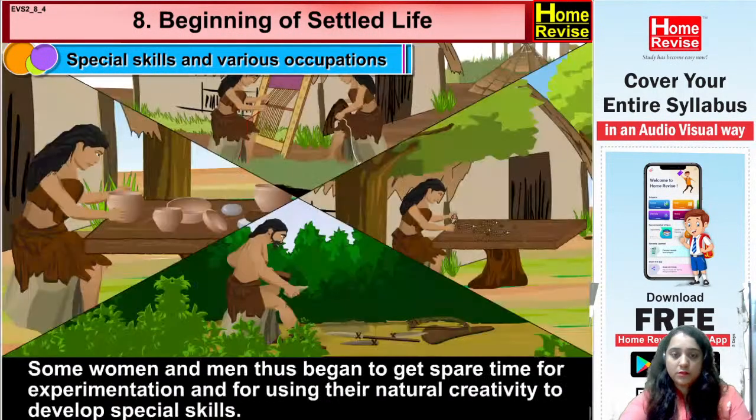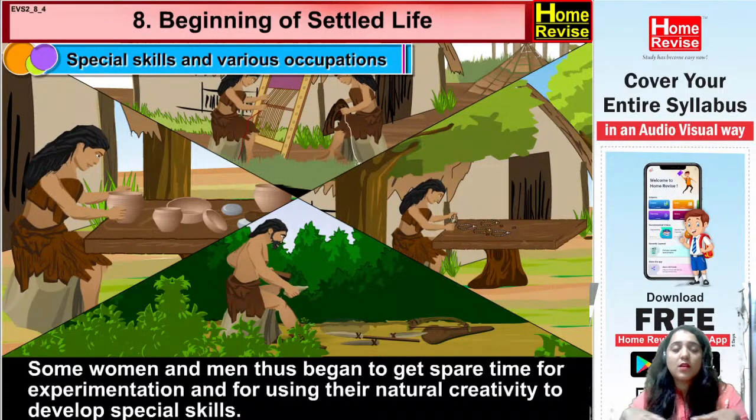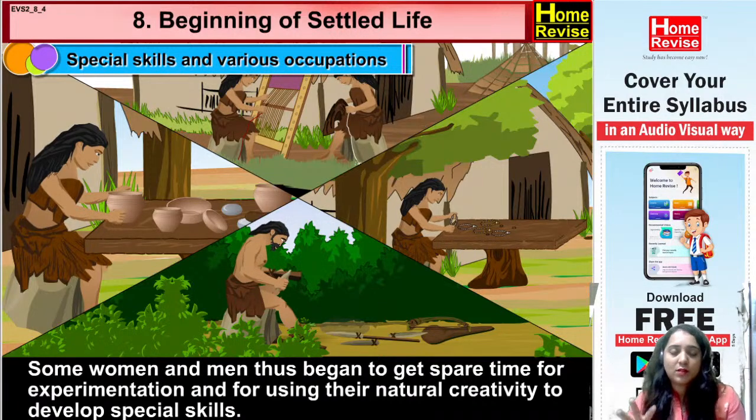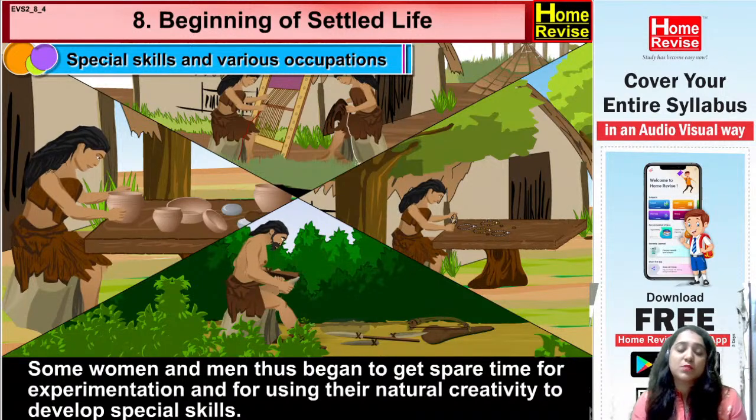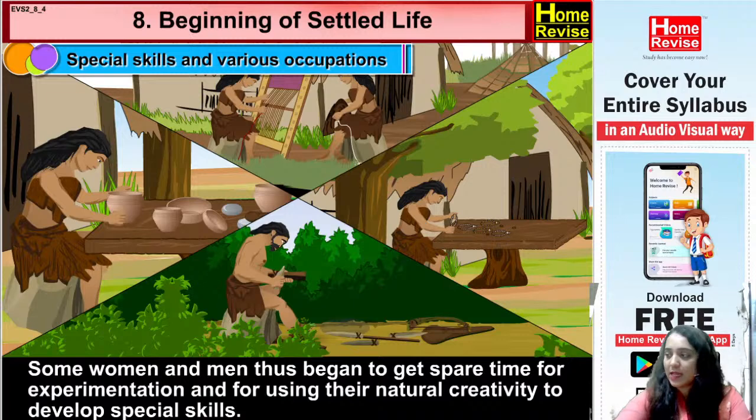Some women and men thus began to get spare time for experimentation and for using their natural creativity to develop special skills. Yes, so now as they were having spare time, in spite of thinking about hunting and gathering of things, what they started was experimenting with their natural creativity, different skills, and they got busy in developing all these things.